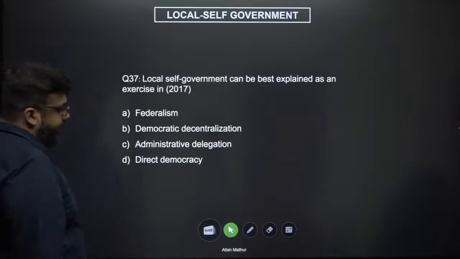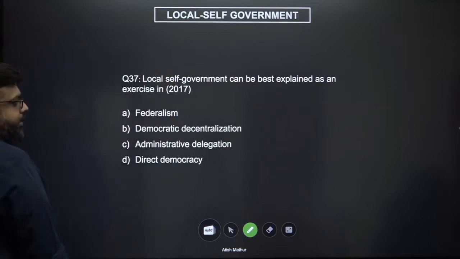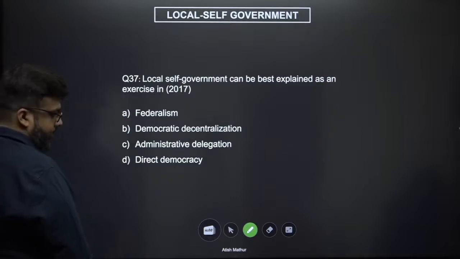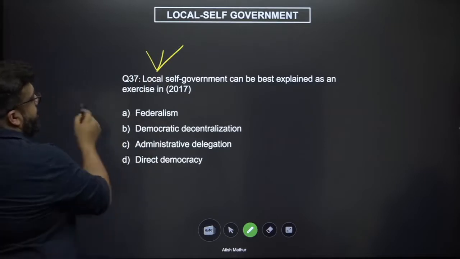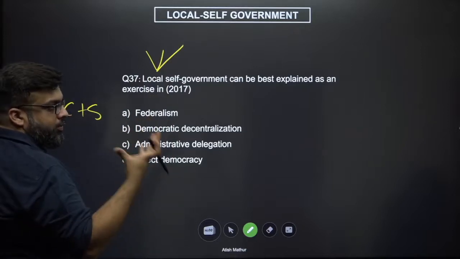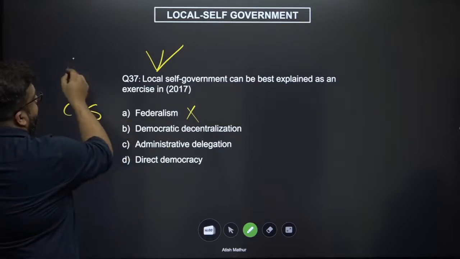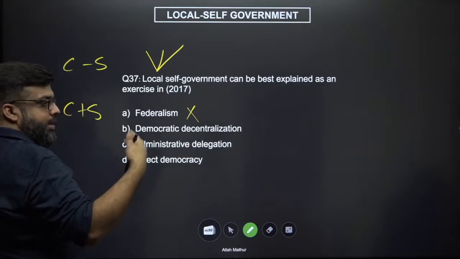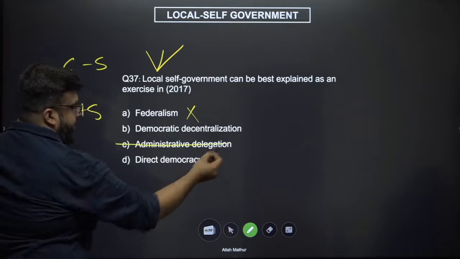Yeah, 37. Local self-government can be best explained as an exercise in federalism, democratic decentralization, administrative delegation, and direct democracy. Now, local self-government includes all the 3 layers. Federalism is between center and states. Local self-government is empowering grassroots populations within a state. Administrative delegation happens again from center to states, and this is not just about administration, this is about legislative and financial and other forms of empowerment. So this is not the case.